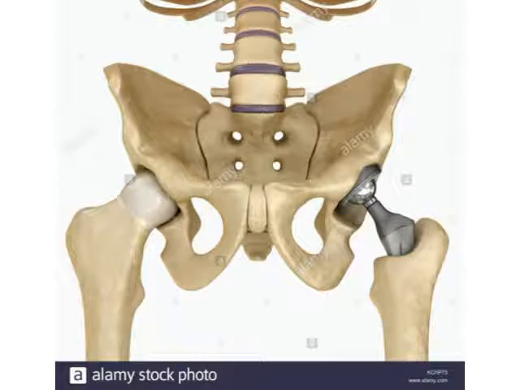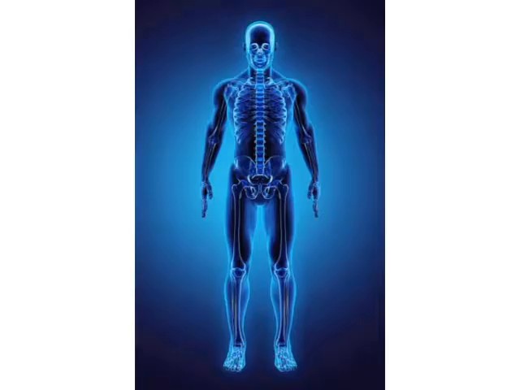Okay. So next is the functions of the skeletal system. So what are the functions of the skeletal system? The first one is the skeletal system, that is the skeleton. It gives shape and support to our body. So the first and important function of the skeletal system is it gives shape and support to our body.